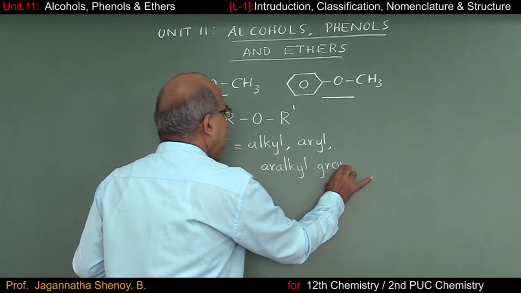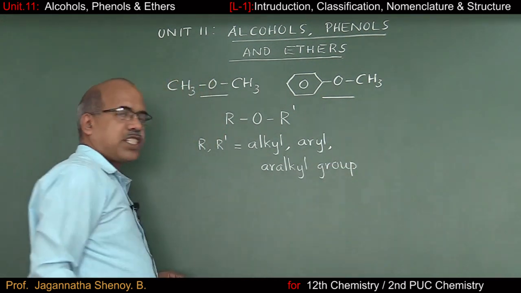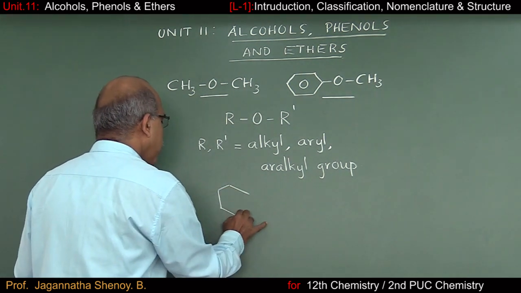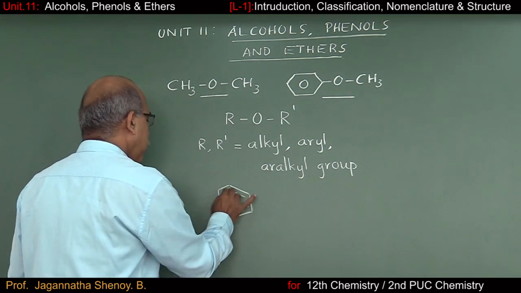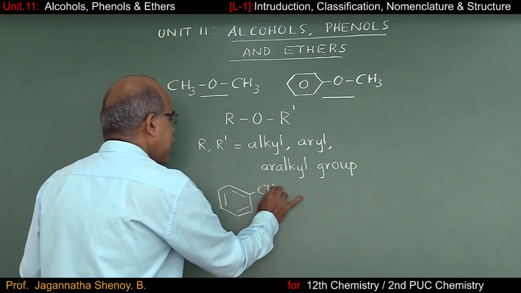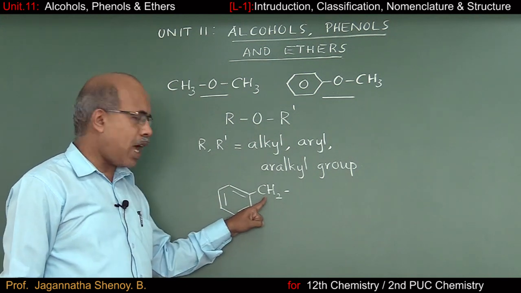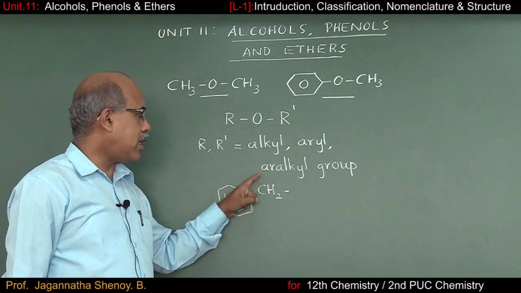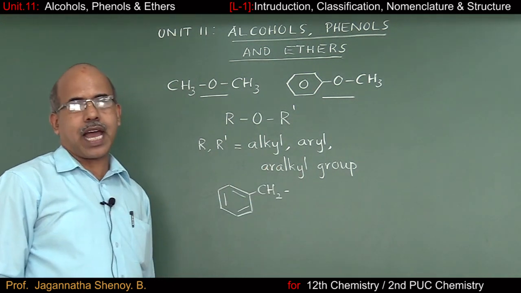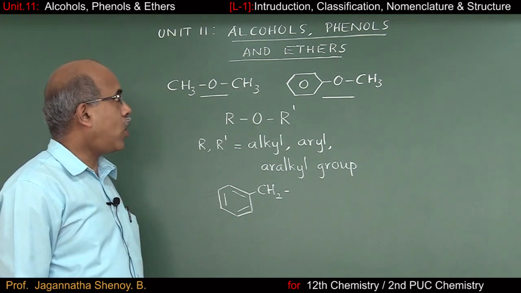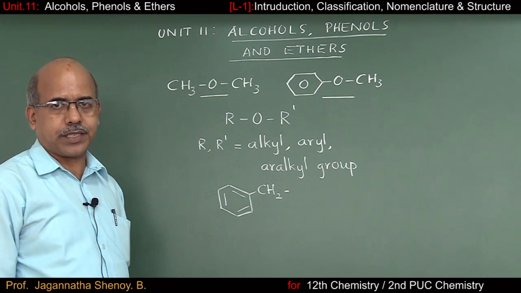Now what is meant by aralkyl group? In the previous example, we considered the benzyl group, if you remember. So a benzene ring with CH2. Here this is the aryl group, this is the alkyl group. Clubbed together, we call them aralkyl group. So this is about what are alcohols, phenols and ethers.